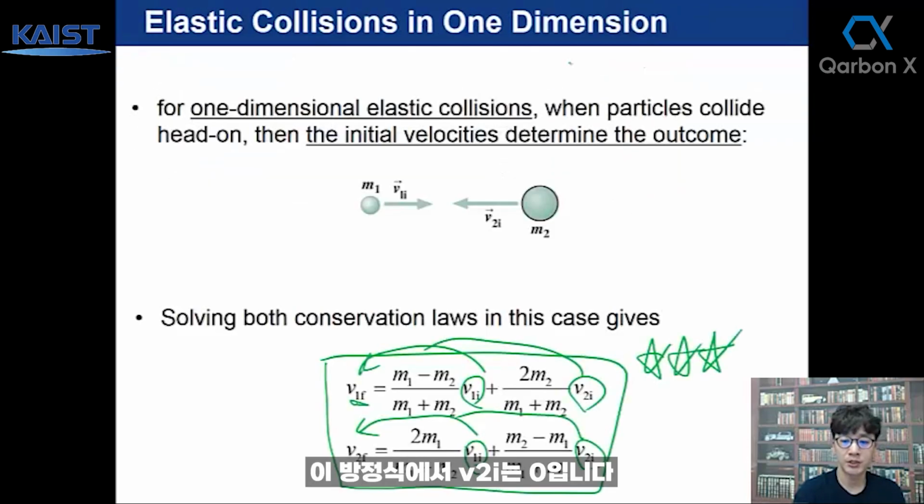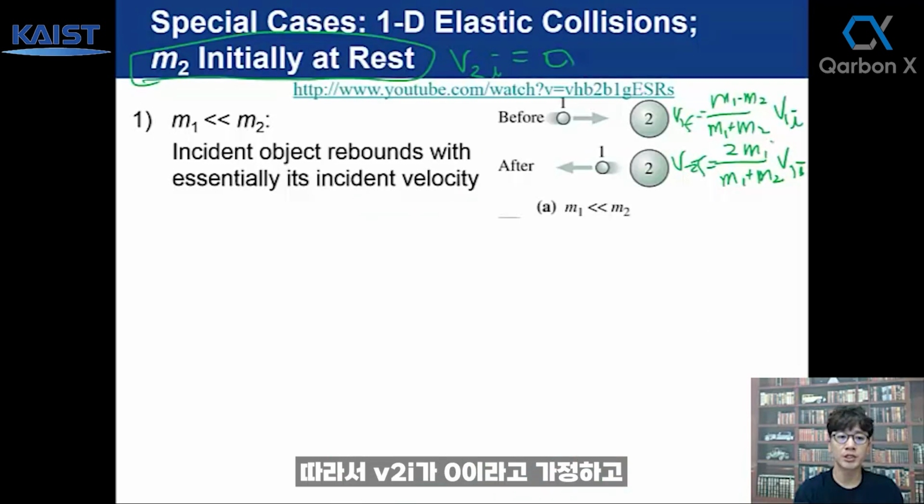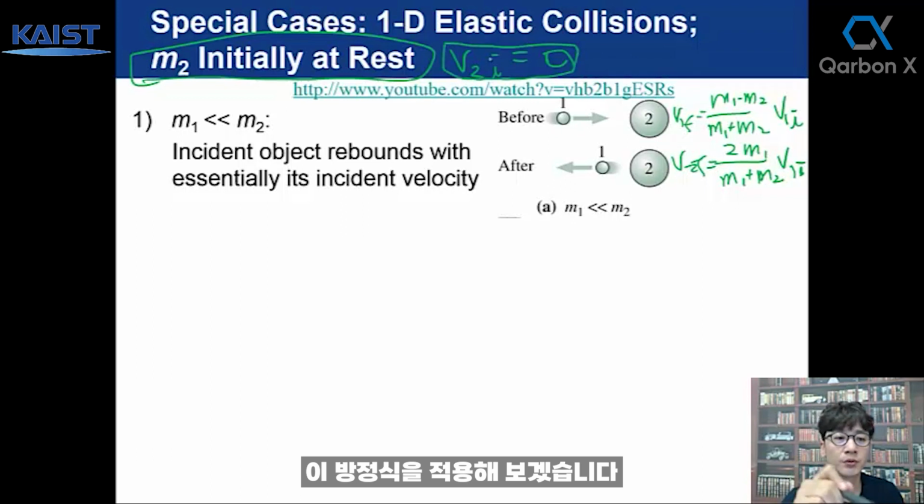In this equation, v2i is 0. Then what are v1f and v2f? We can apply these equations because we assume that initially, mass 2 is at rest.